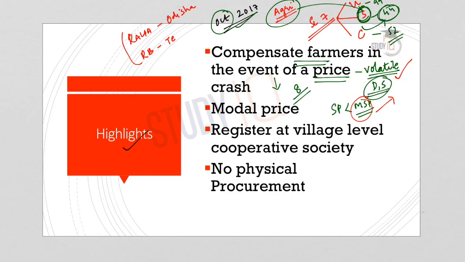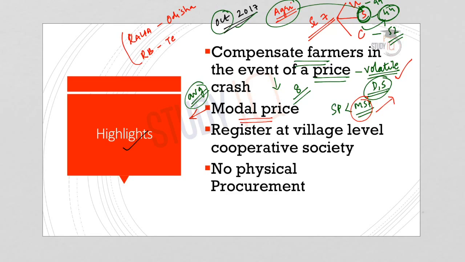Now, what will be the rate of the compensation? This rate of compensation will be dependent on the model price. So, what is this model price? The model price refers to the average market price within the state and the markets outside the state. So, this is an average market price that is existing within the state and also in the markets outside the state where the similar commodity is traded.